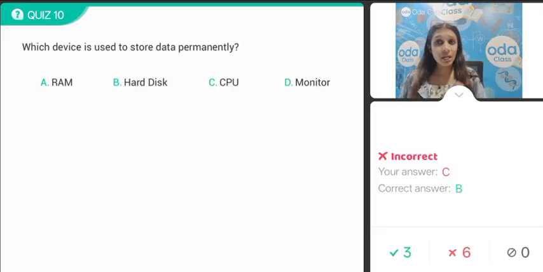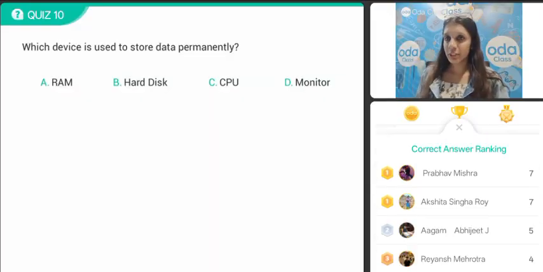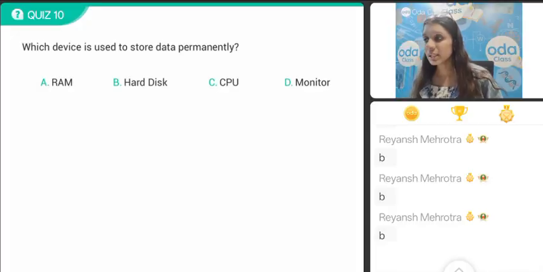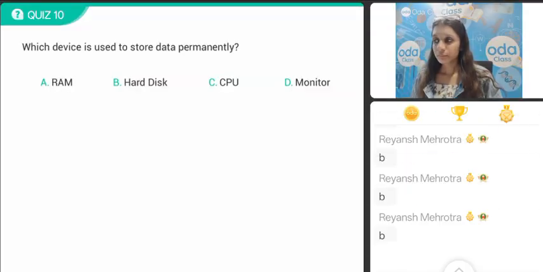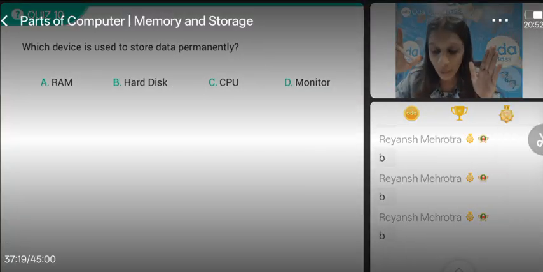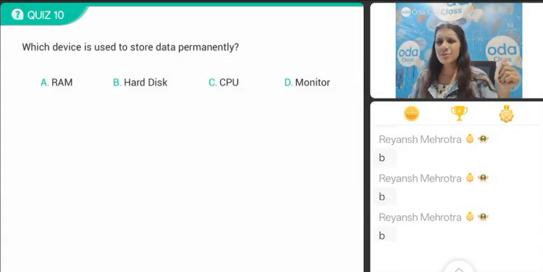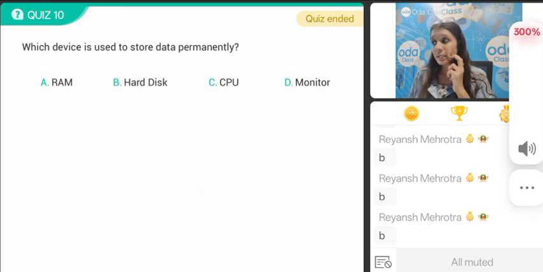Bachcho, respond everybody. I want answers from all the students in my class. Stop chatting, start answering, everybody. Yay, that's good. Very good. Last 10 seconds, bachcho. Which device is used to store data permanently? Respond quickly, everyone. Very good, very, very good.